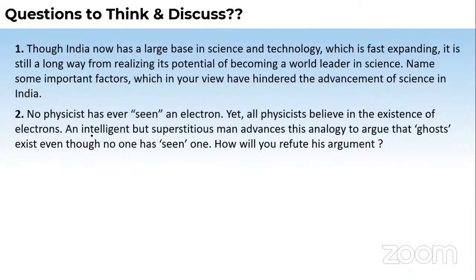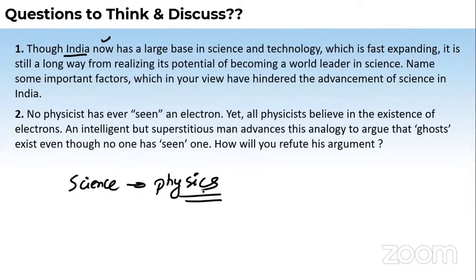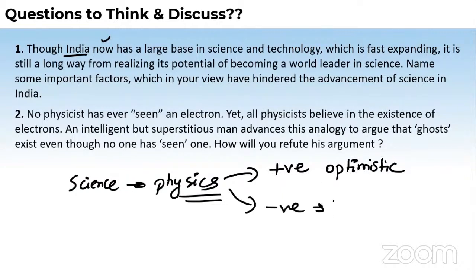So, questions to think and discuss, not only for students in India but also for people watching this from outside: if we focus on science, and more particularly on physics, we can use the laws of physics in a positive, optimistic manner, rather than in a negative sense.